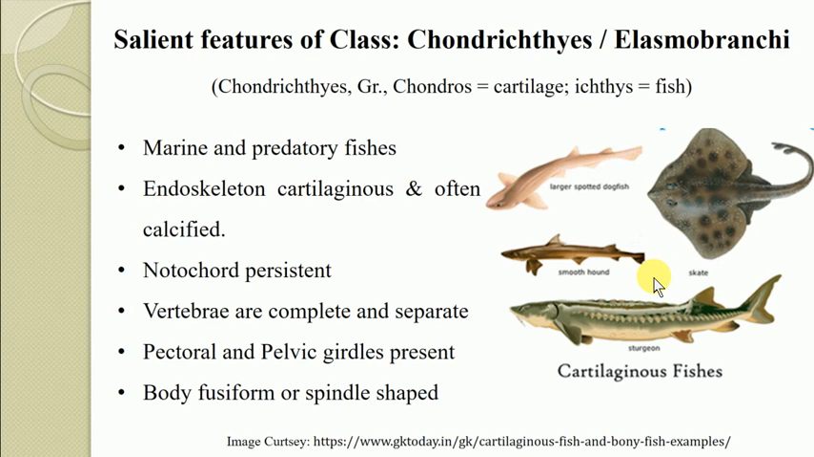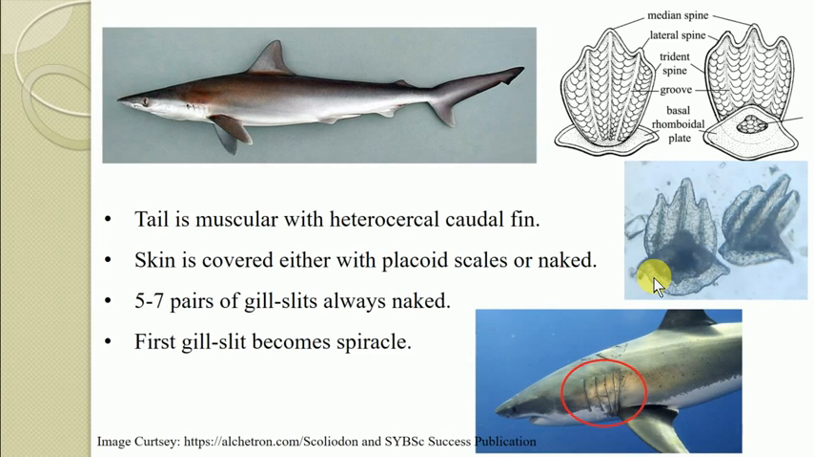Then the fins which are present are useful obviously for swimming, and these fins are supported by the fin rays. They have a muscular and powerful tail which is provided with a characteristic heterocercal kind of caudal fin. So here in this diagram you can see this is a tail fin. Here you can see the epicaudal lobe is very small and the hypocaudal lobe is well developed.